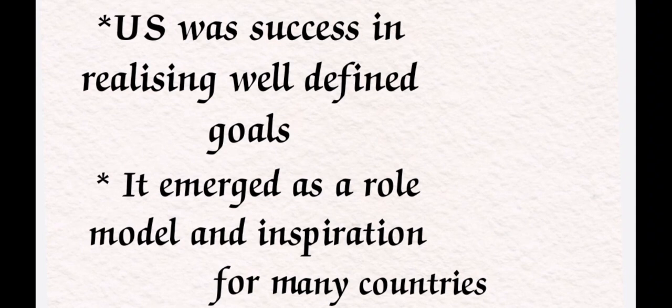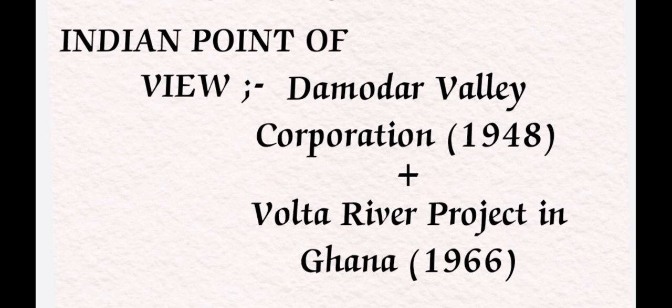Every country in the world was seeing the success of regional planning in the United States of America, so it emerged as a role model for many countries in the world. India also was inspired by seeing those successes.